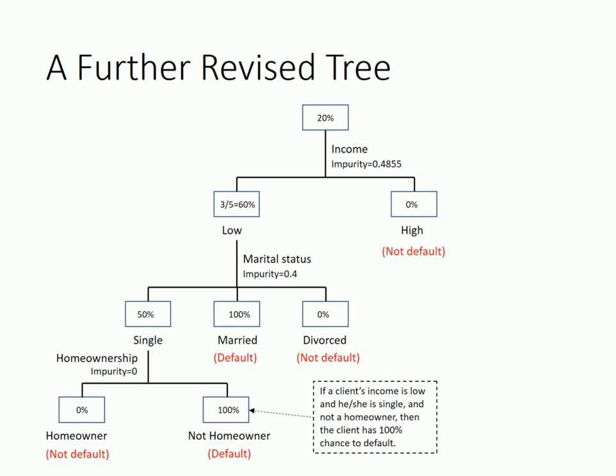Based on this tree, we can make the prediction which I marked in red. For example, if a client has high income, then we predict that this client will not default, regardless of his or her marital status and homeownership. If a client has low income and is married, we predict that this client will default.